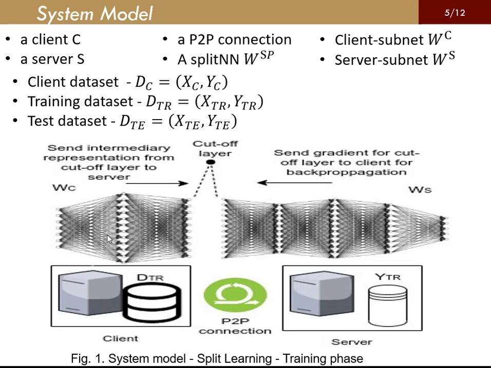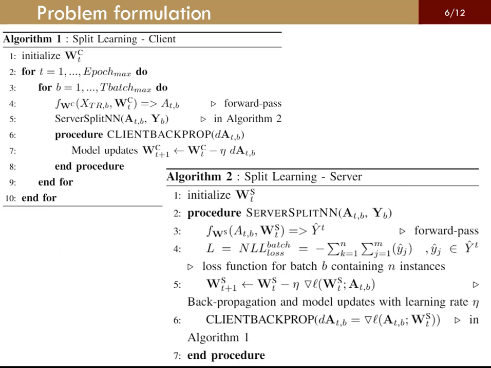Here is a system model of vanilla split learning. We have a client and a server communicating over a peer-to-peer connection. The client has a dataset which is split into training and test datasets. The feature space of the dataset is privacy sensitive. However, the label space of the dataset has no privacy constraint, so the labels can be sent to the server in raw form. We establish a split neural network between the client and the server. The client portion of the split neural network is small while the server portion is quite large.